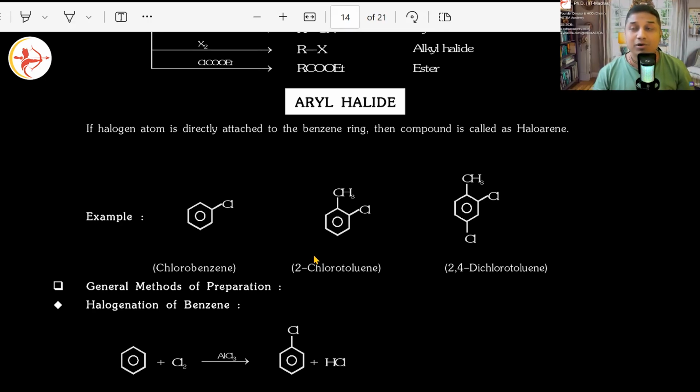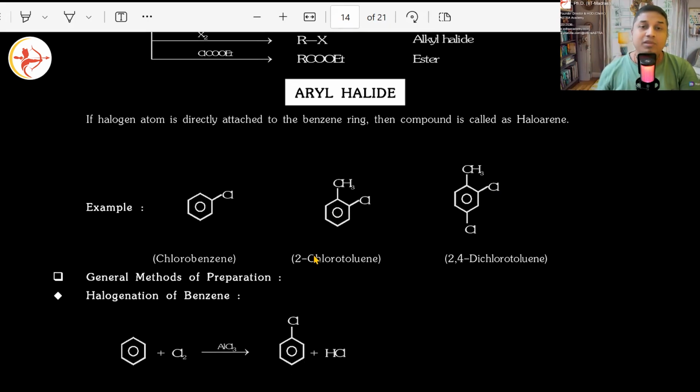Organic compounds are classified into three different types: aliphatic compounds, alicyclic compounds, and aromatic compounds. Aliphatics are all the open chains. Alicyclic are all the cyclic chains without aromaticity. And aromatic compounds are the aromatic compounds. Arenes are the aromatic compounds. Good? Fine. And you know their nature.